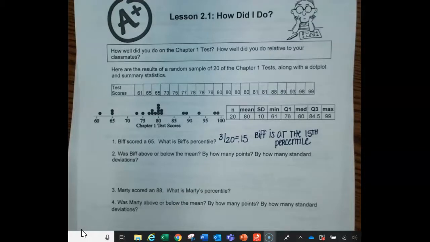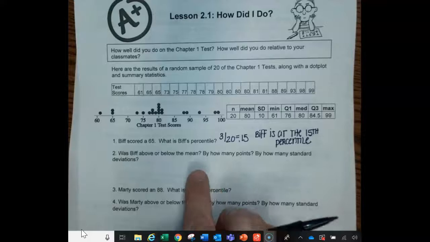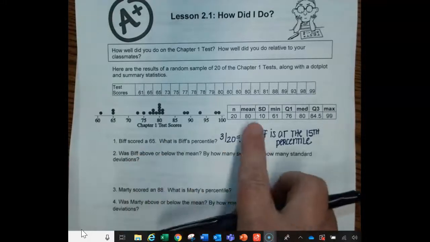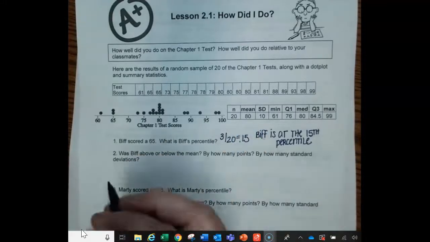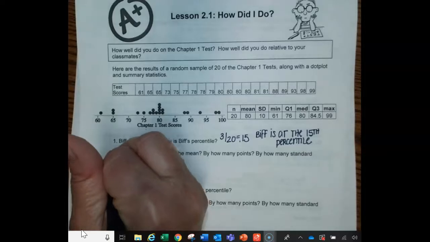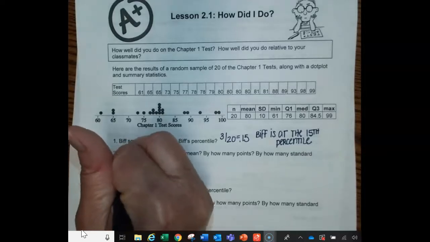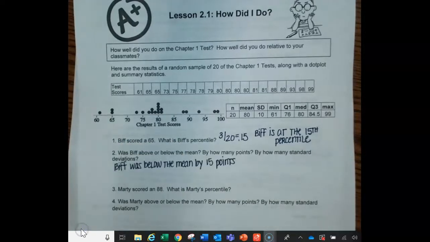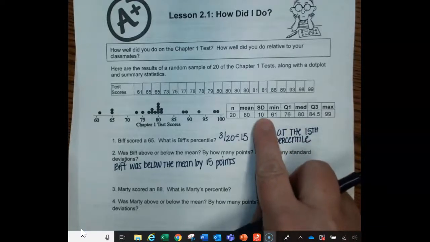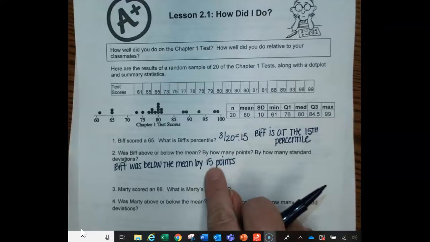Okay, so was Biff above or below the mean? By how many points and by how many standard deviations? Okay, so let's take a look. Biff scored a 65. The mean is 80. So Biff was below the mean by 15 points. So how many standard deviations was that? A standard deviation, according to our summary statistics, is 10, and he was 15 points.